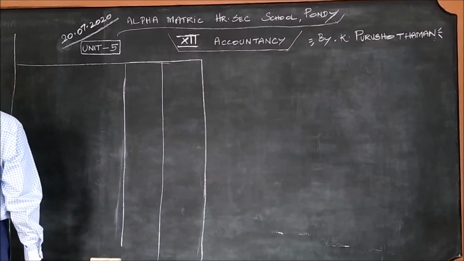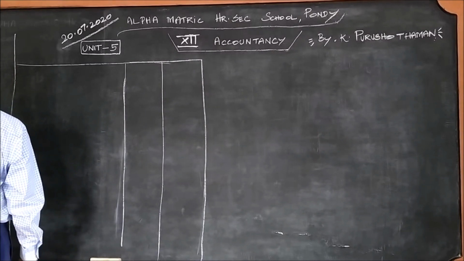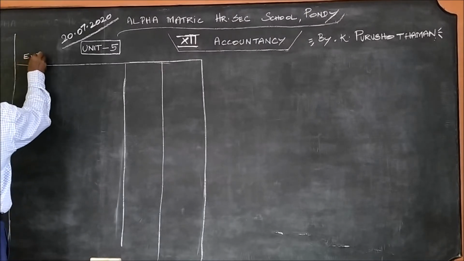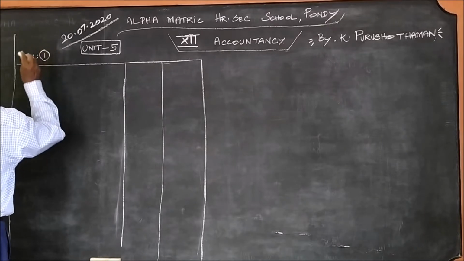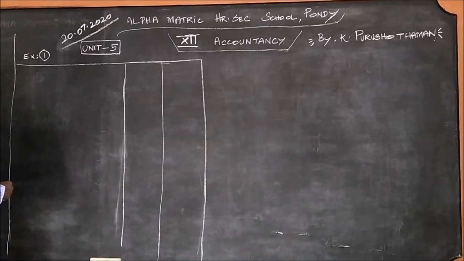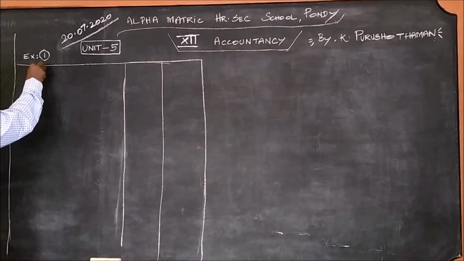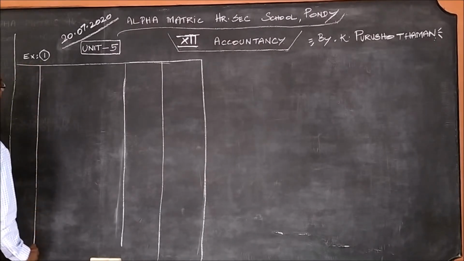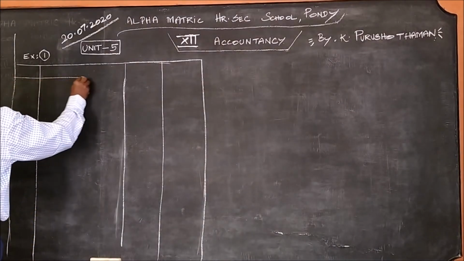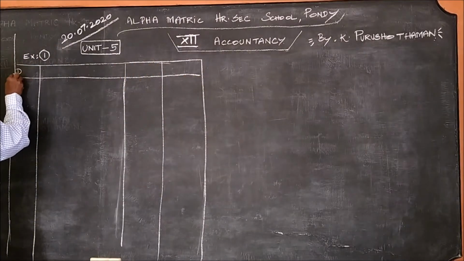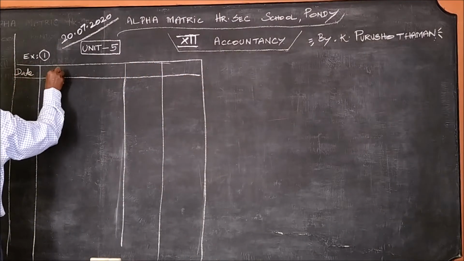Arul and Anita are partners sharing profits and losses. This is the first problem, Unit 5, exercise, problem 1. Arul and Anita are partners sharing profits and losses in the ratio 4:3. On 31/3/2018, we can write this date, particulars,